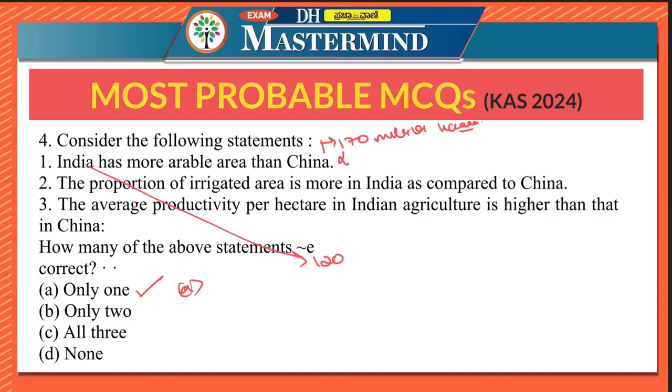Second statement says the proportion of irrigated area is more in India as compared to China. Yes, this is correct. India has 48% of irrigated area, while China has only 41%. The average productivity per hectare in Indian agriculture is higher than that in China. So this is false. China has higher average agricultural productivity per hectare than India. Why? Because China has advanced agricultural practices, better technology and infrastructure. So both 1 and 3 are false. Only one statement is correct.